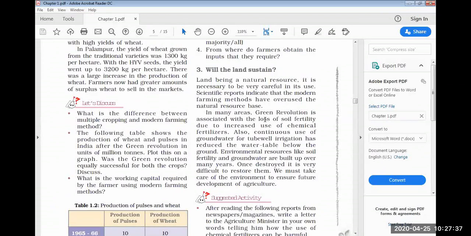But the other side is, when I'm using chemical fertilizer or chemical manure, or pesticides or insecticides, and when I'm again irrigating, these things get mixed up in the soil. So the soil will not sustain because it is going to lose its fertility. And what happens?